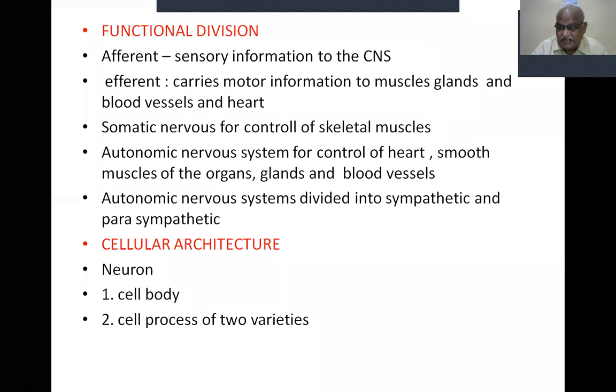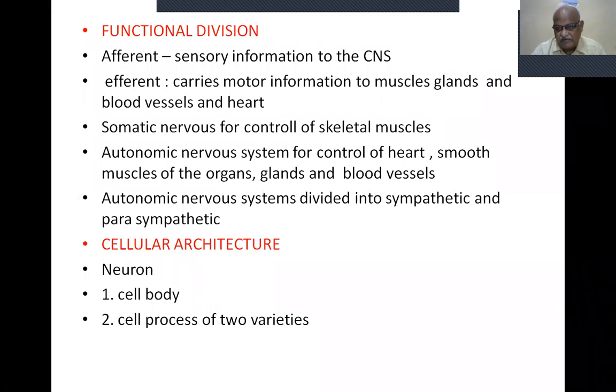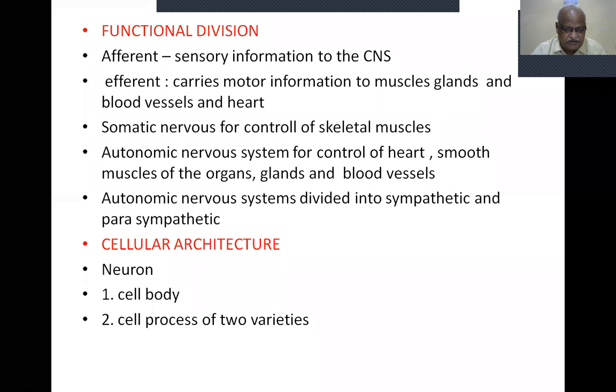Today's class is nothing but a continuation of yesterday's class. Only a fragment is left over. Yesterday, I told you the neuroanatomy and the importance of the nervous system. It is the supreme system that controls all systems of the body. It is important for judgment, sensory functions, motor functions, and for memory and well-being of an individual.